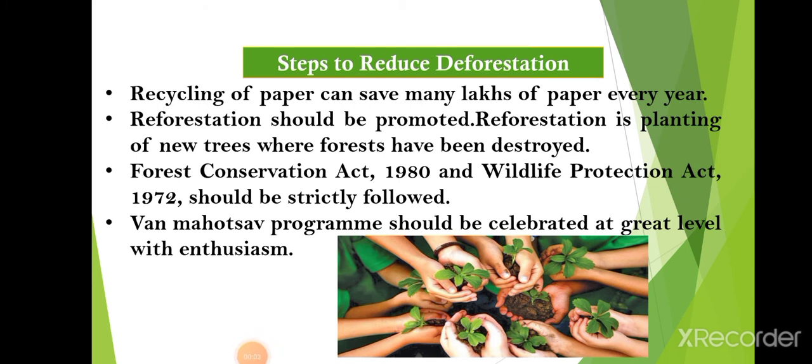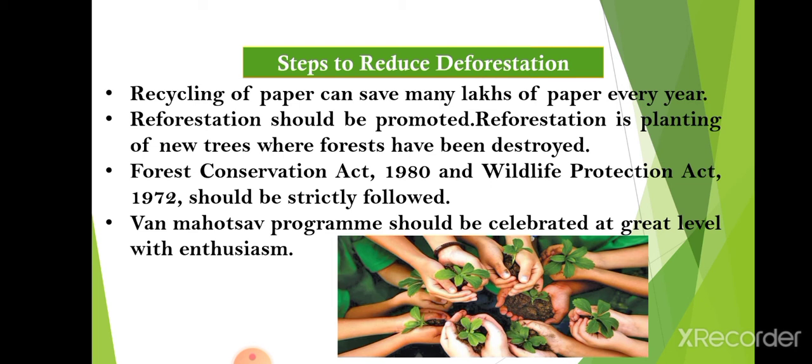Now, the next topic is steps to reduce deforestation. First of all, to stop deforestation, we have to recycle paper. Recycling of paper is very important because paper is made from the pulp of trees. You can think, students, that lakhs and lakhs of trees are cut every year to make paper that is used by us in so many activities, sometimes in useless activities also.